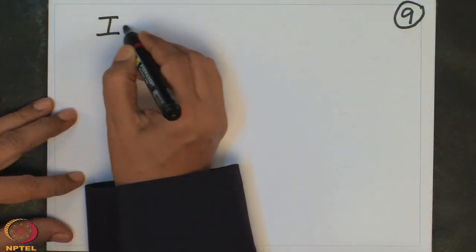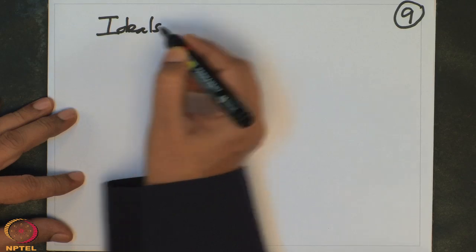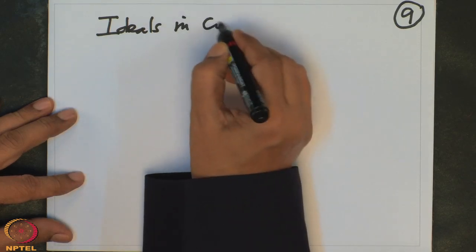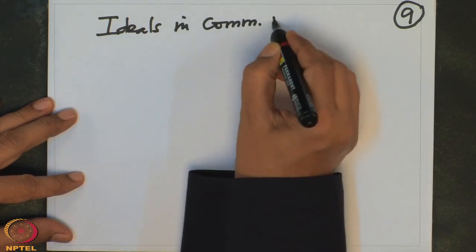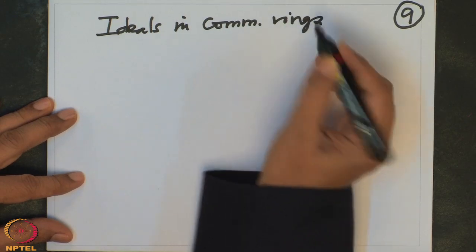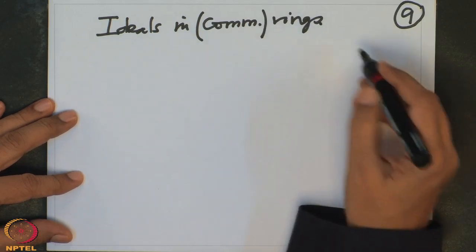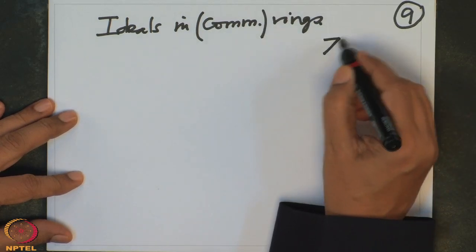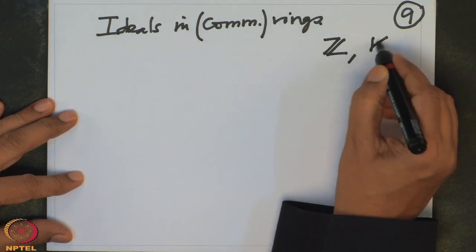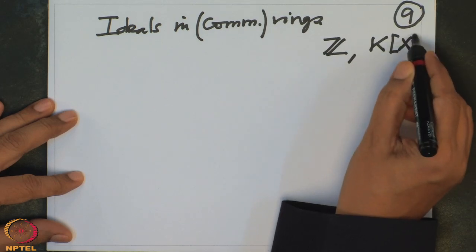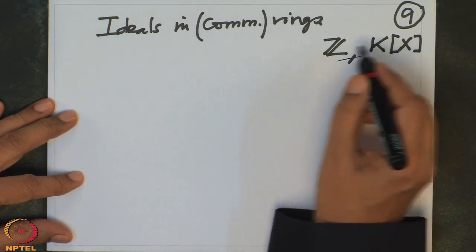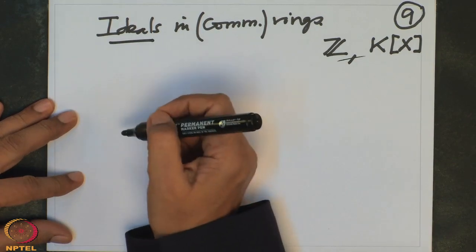Remember we have defined in general ideals in commutative rings. And the model examples of rings we had were Z, Kx. In these rings actually we have all the description for all the ideals.